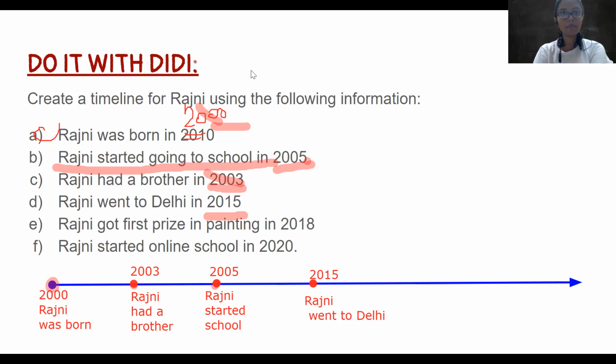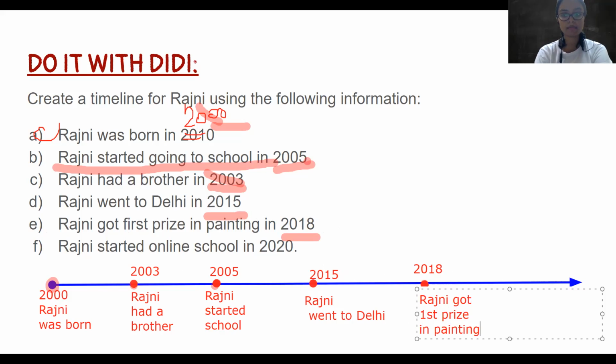And then what happened? 2018, Rajni got first prize in painting. So I'm going to write here and then write the year. Very important to write the year. अगर आप year लिखोगे ही नहीं तो फिर किसी को कुछ समझ नहीं आएगा. So Rajni got first prize in painting.